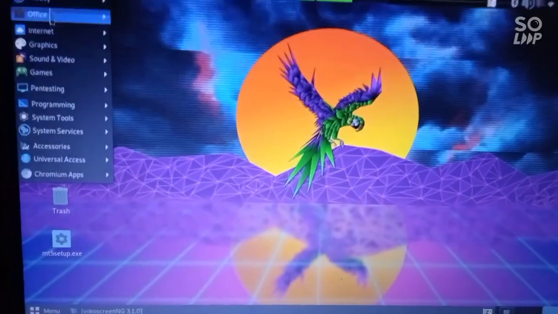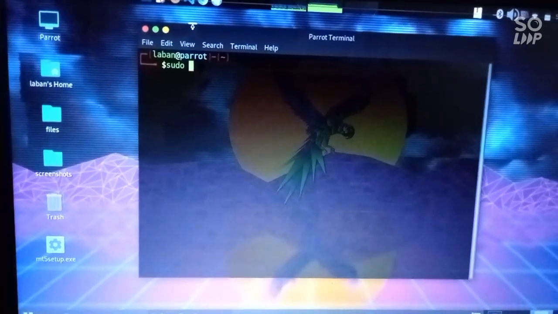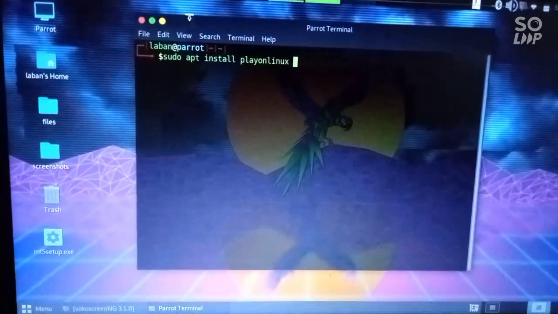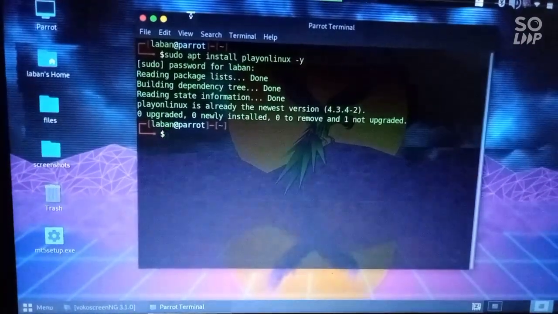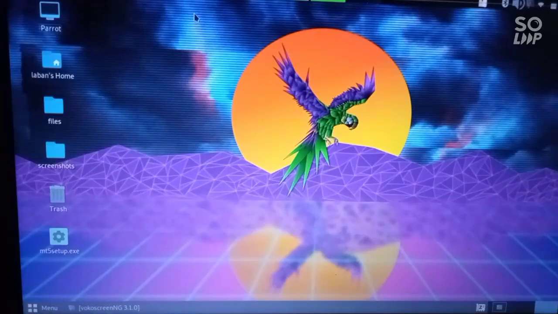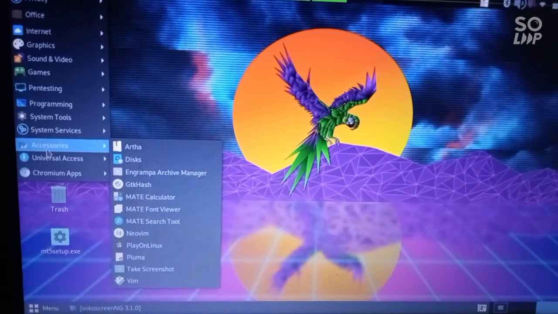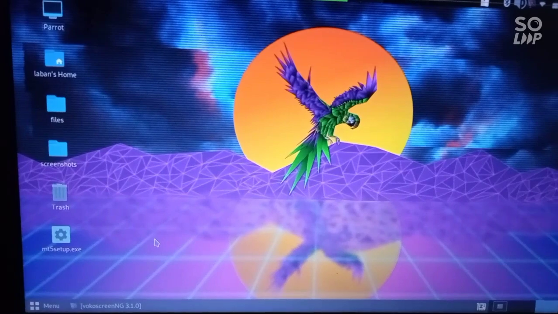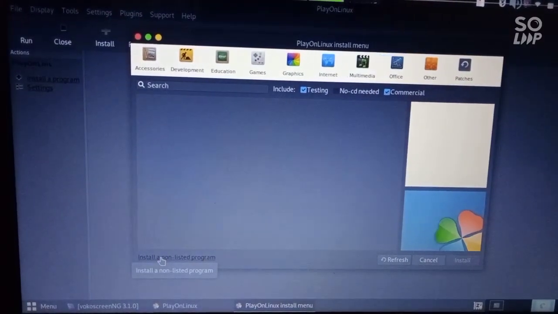Close the browser. If you have not installed PlayOnLinux, this is a wonderful tool that will help you install MetaTrader5 without problems. As you can see, mine is already installed. So it will be in the accessories, okay? And then you run PlayOnLinux. So we go to install a program.